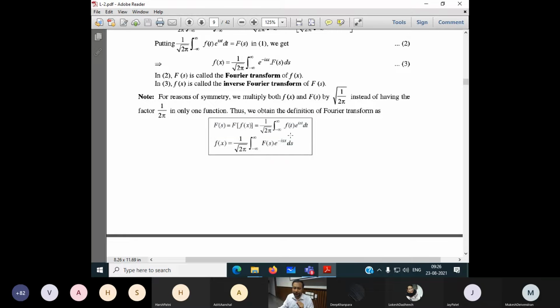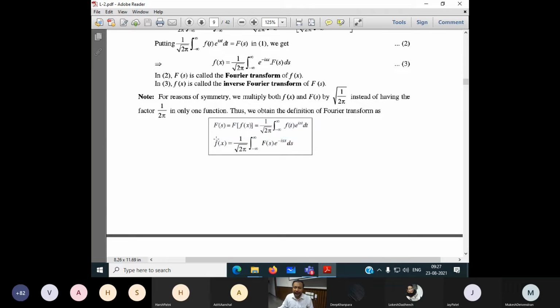Look here, we do the integration with respect to t because most of the f of x becomes in terms of f of t in general. But in the textbook it is written f of x. Capital F of s is in the textbook, but in general it becomes capital F of omega. Omega signifies the angular frequency. So this first line is called the Fourier transform. You have to note down this one.